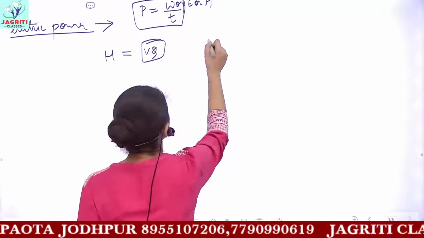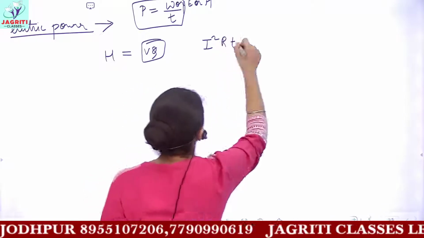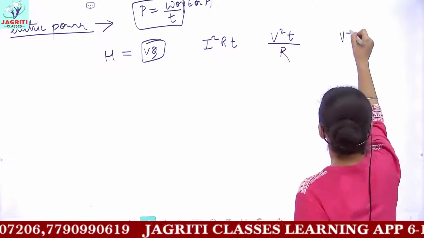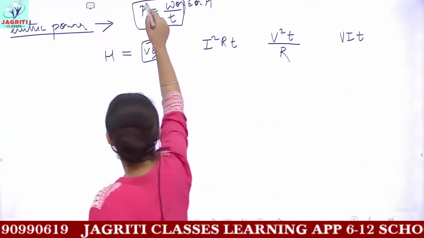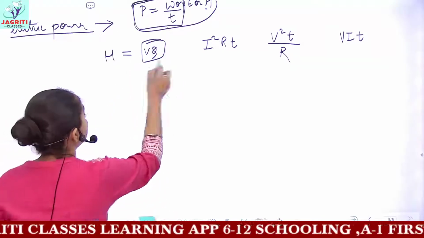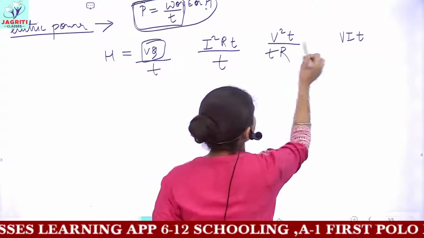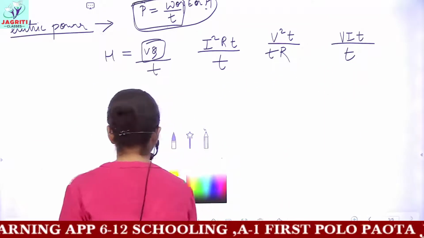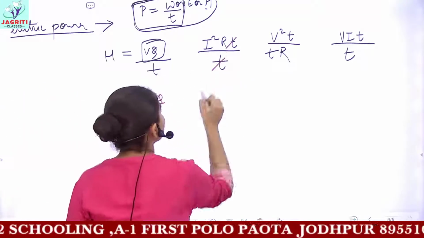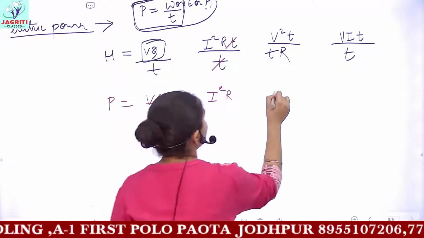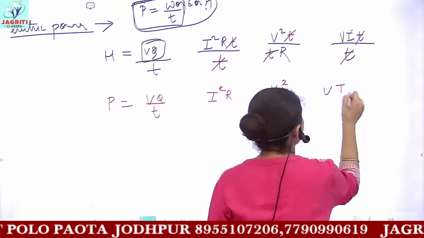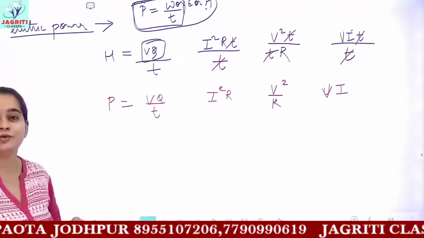Then the next formula of heat was I square RT. The next one was V square T by R. And one was VIT. So now for getting the formula of power, you have to divide this heat by time. If you divide this heat by time, then you can get the formula of power. So what would be the formula of power? Power would be VQ upon T. Then this T gets cancelled, so power is I square R. Then you have V square by R. And then here you have VI. So all these formulas are for the calculation of power.